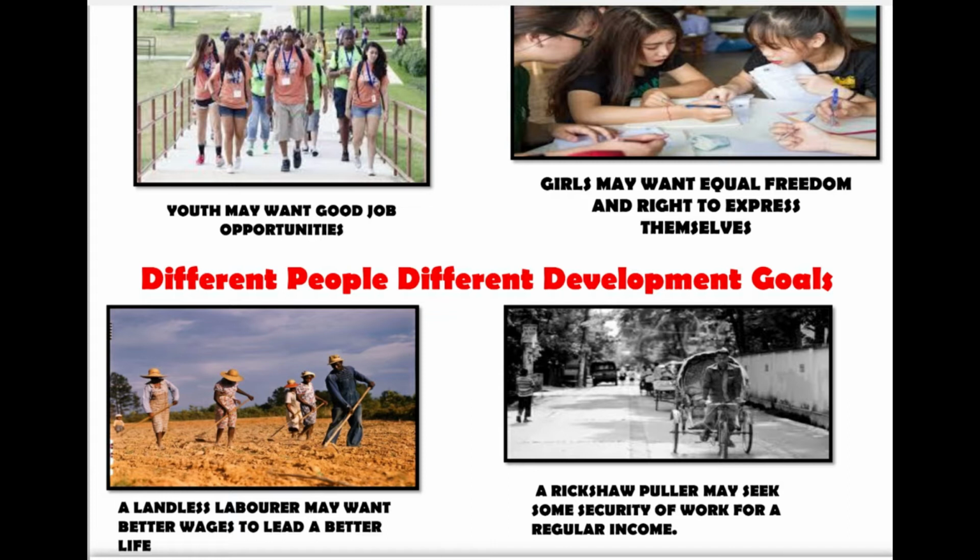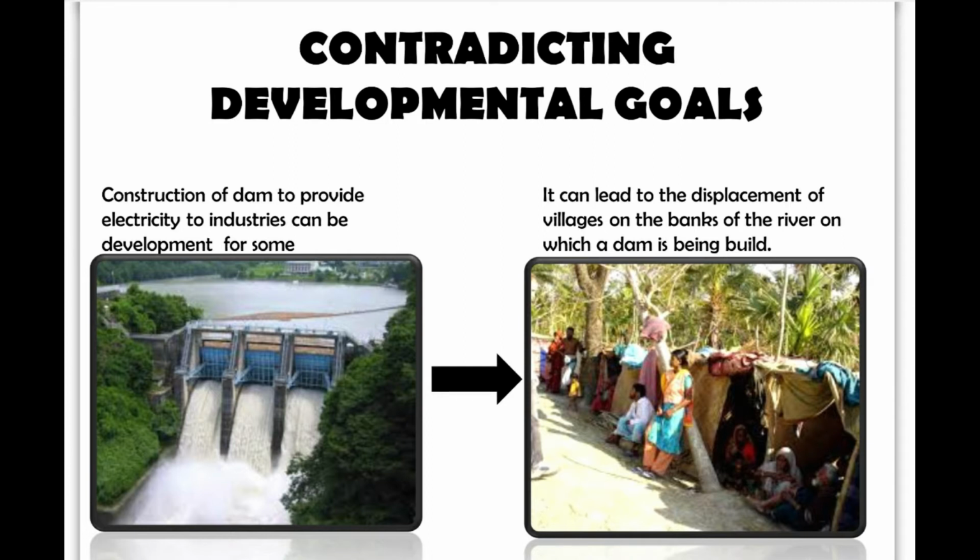On the other hand, we need electricity. Everybody wants electricity. To have electricity, we need to construct dams. But the life of those people who are residing near the dam site will suffer.